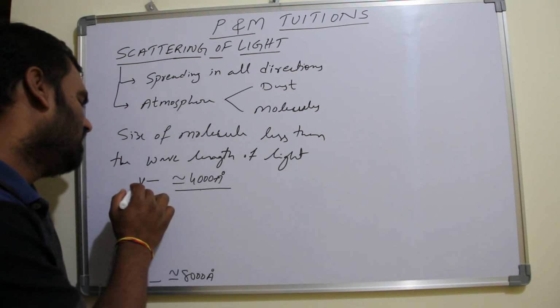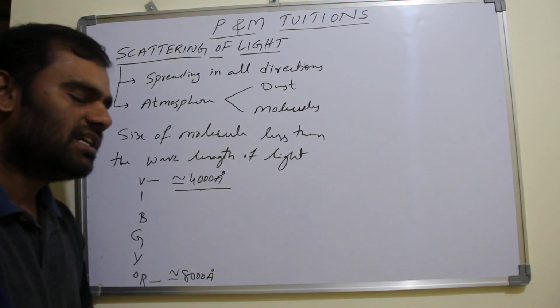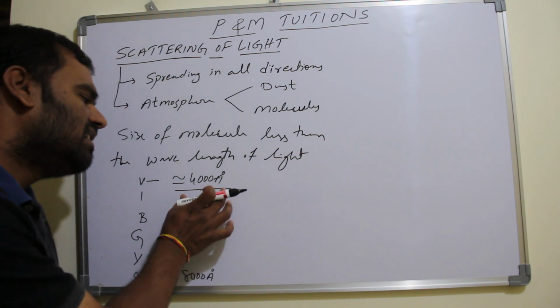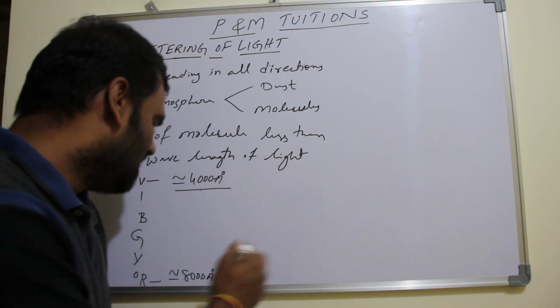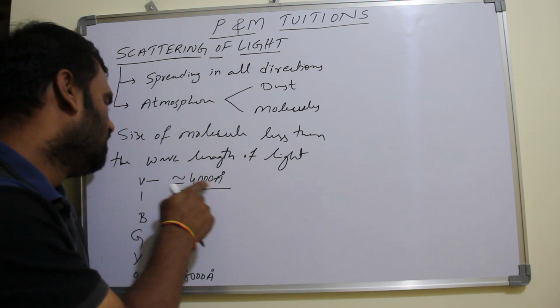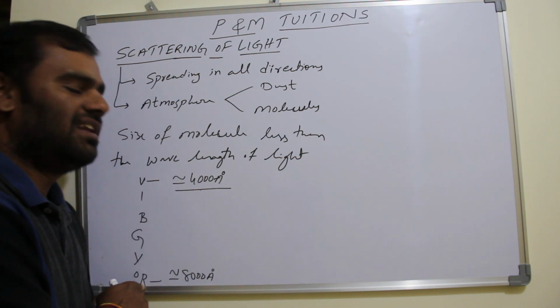The wavelength of violet color is 4000 angstroms, and red is 8000 angstroms. So violet is going to scatter more and red is going to scatter less, because of the least wavelength of the violet and the most wavelength of the red.